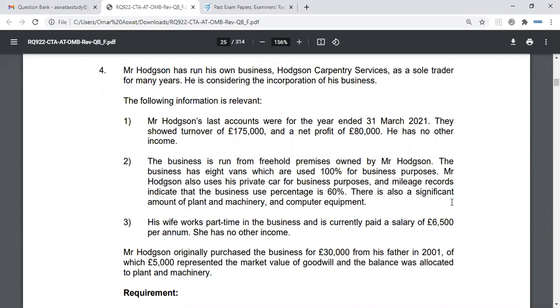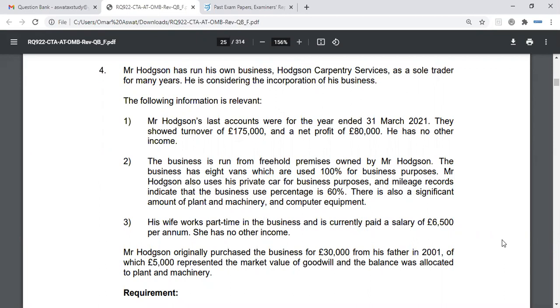So the first thing that we can consider is if she becomes an employee of the limited company, then again, as long as it's in line with her duties and it's a market value rate, then that 6,500 would be an allowable deduction, effectively saving corporation tax at 19%. And she will have no further implications. Why?